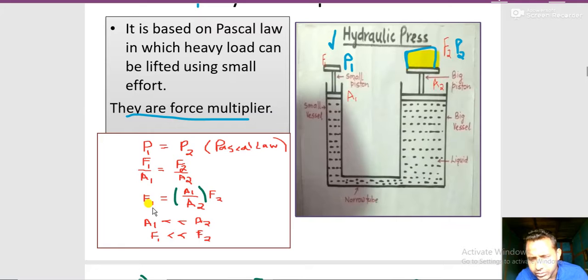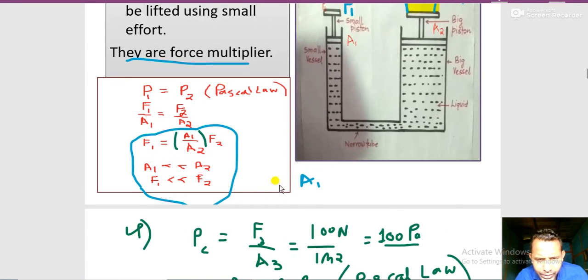I hope you understood. I'm also going to explain a little bit about these things. This equation is not difficult. Now you should know, if the area A1 is very small, then A2 is bigger, so you should apply less force over here, on this F1, so you can lift a heavy load.